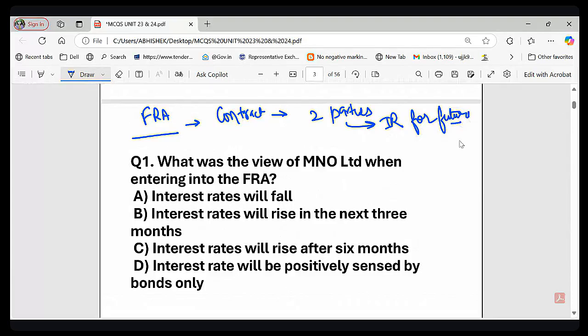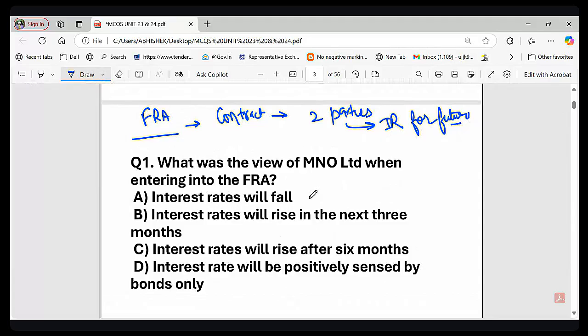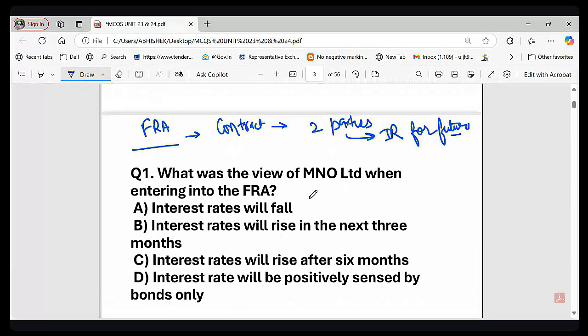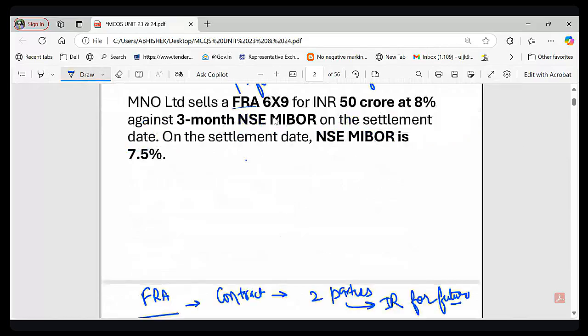So here, what is happening? In this case, as you can see, this MNO Limited sells FRA 6 into 9 at 8%. Do you know the meaning of this 6 into 9? I will tell you later. The agreed rate is 8%.